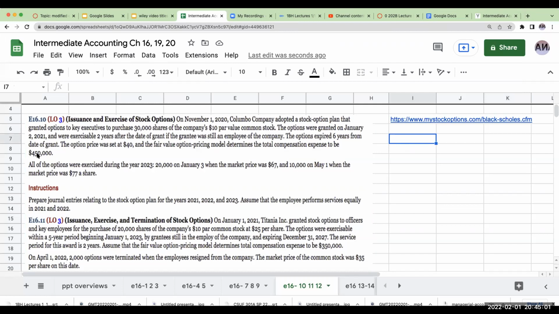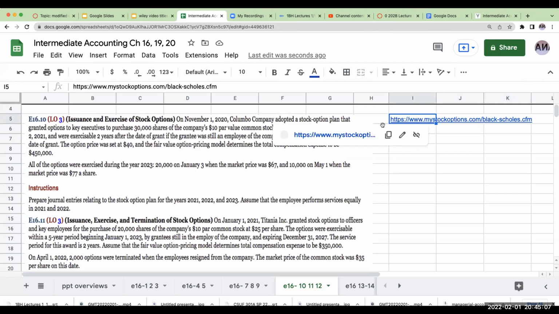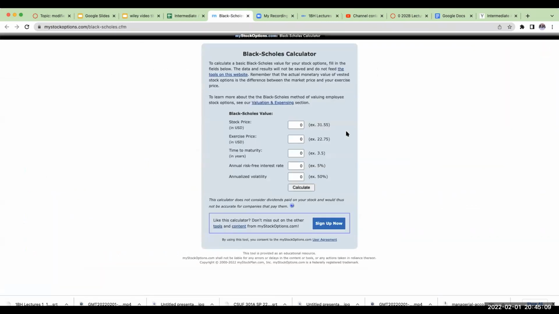Now, they're very kind in telling us what the option pricing model is. But if you're looking to see how this actually works, you can go to a Black-Scholes calculator and look it up, and you'll be able to see how to determine the value of the options.